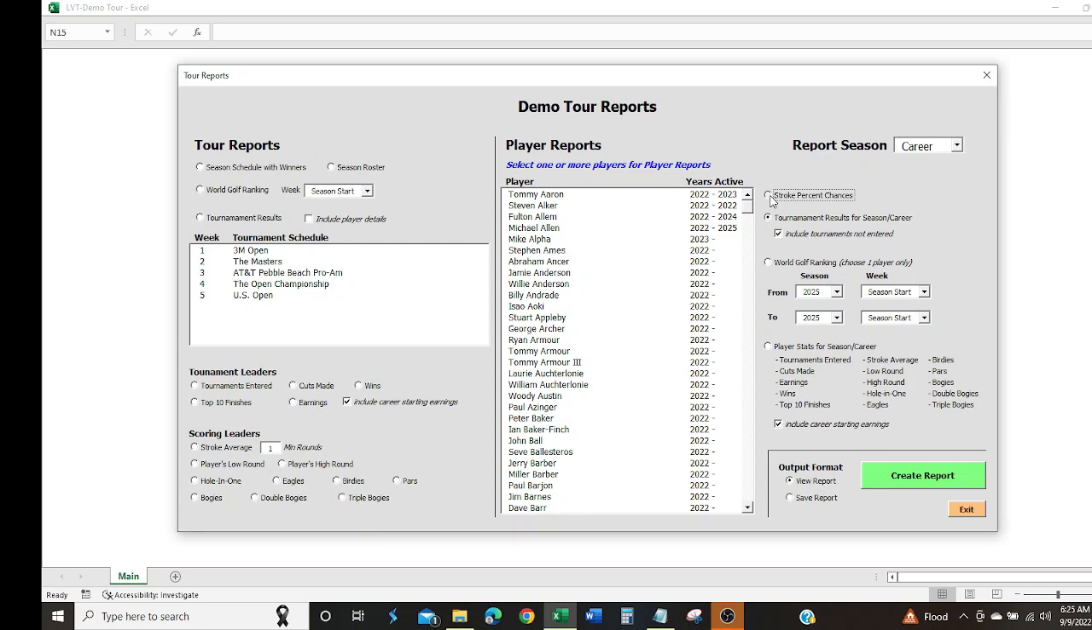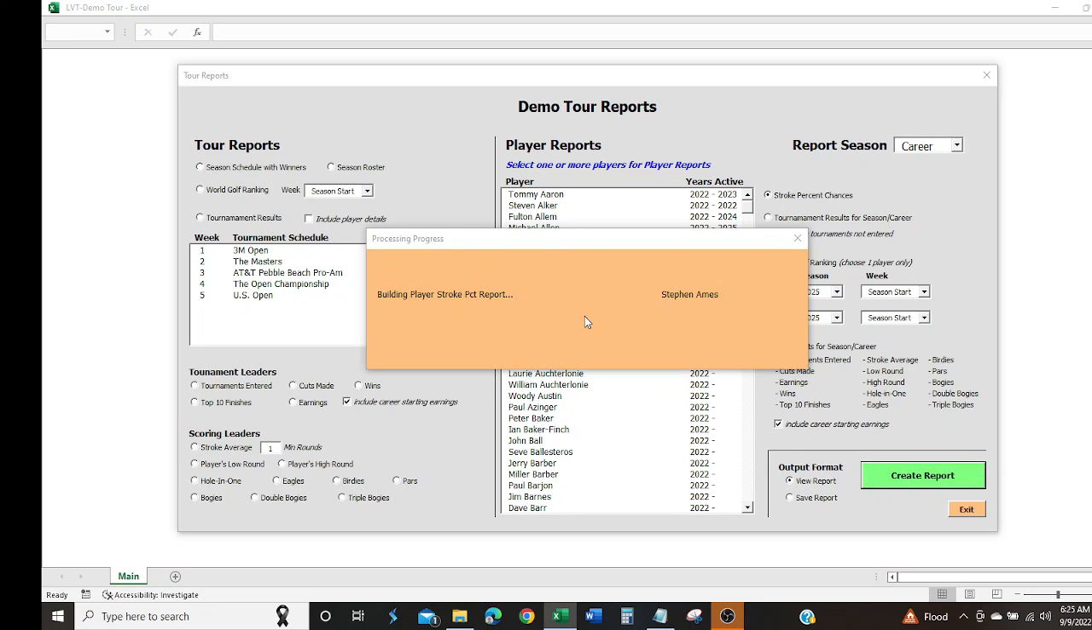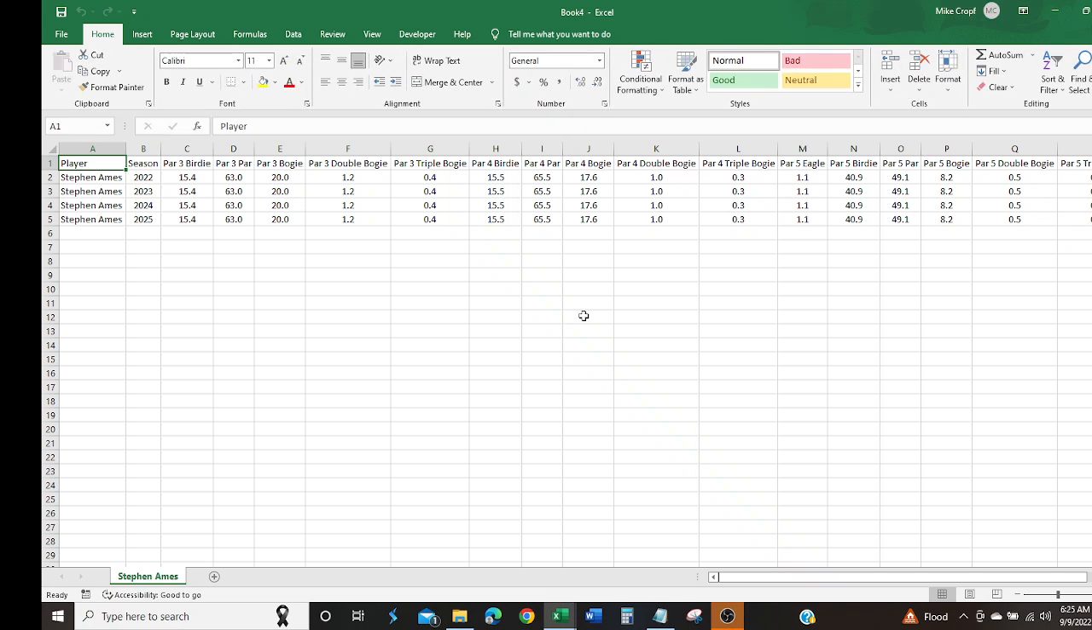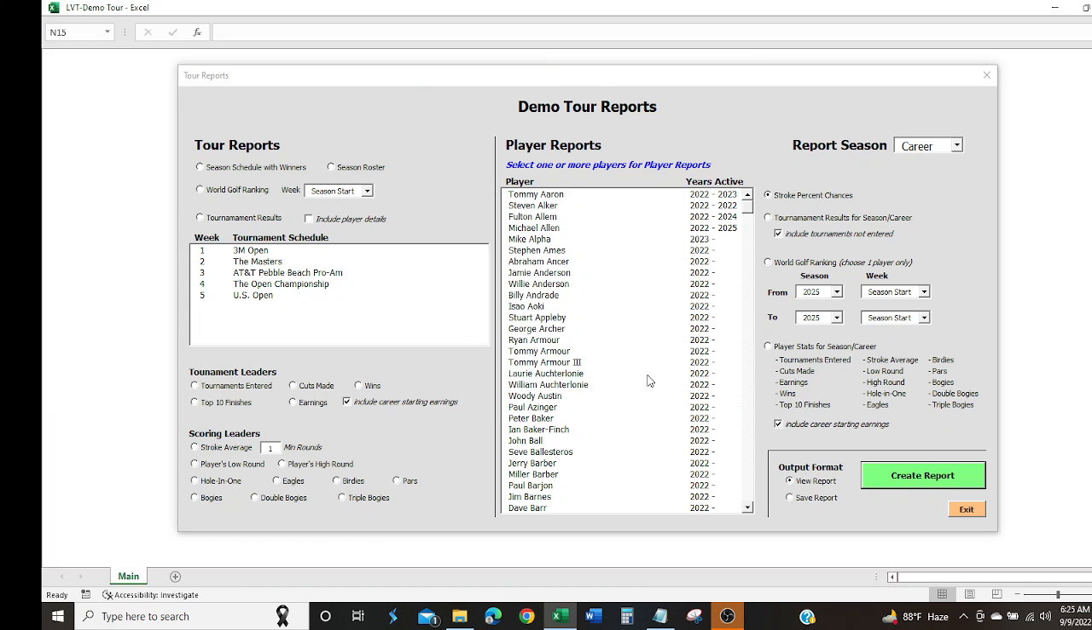We also have a new report called Stroke Percent Chances. We'll take a look at that for one player. And that reflects Stephen Ames. That reflects the scoring that you'll see that it takes part of the player roster update. The player here has a percent chance of scoring a number of strokes on a type of hole. For instance, he has a 1% chance of scoring a par 4 double bogey, a 15.5% chance of a par 4 birdie. This changes, the numbers change after every tournament based on his scoring in that tournament.